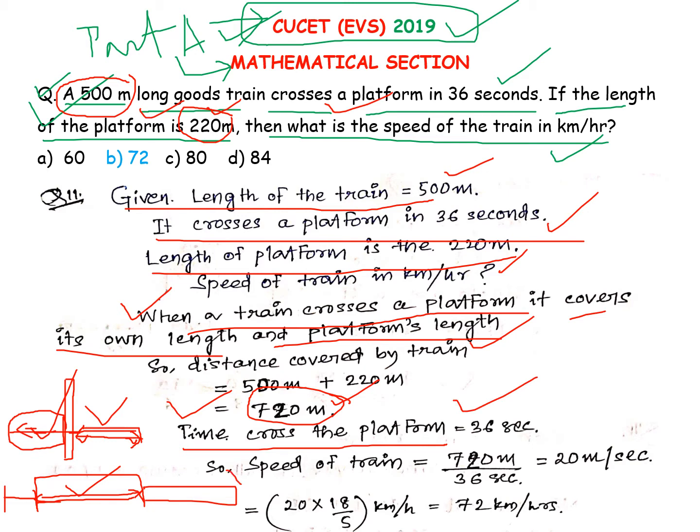As we know, speed equals distance by time, so we will use it and we will get 20 meter per second. But the question asks for kilometer per hour, so you will convert it by multiplying by 18 by 5. This is a shortcut you should remember. Multiplying 20 meter per second by 18 by 5, you will get 72 kilometer per hour.